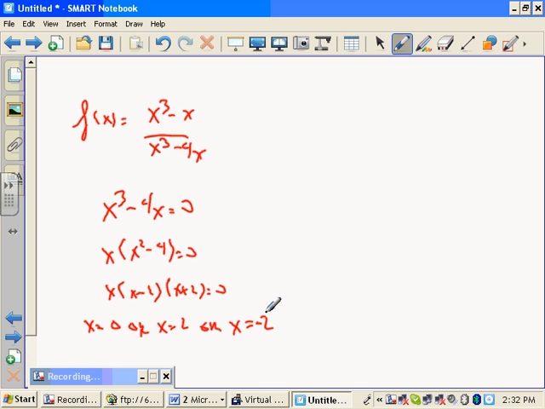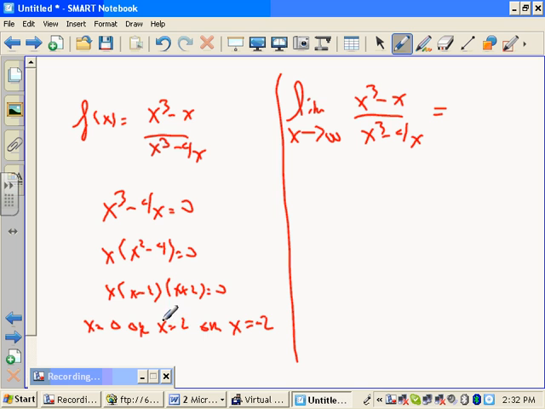The horizontal asymptotes are limits at infinity. What does it approach as x gets huge? Can you find this limit for me? What is that limit? This is vertical, right. So notice, this is a vertical line, x equals 0. This is a vertical line, x equals 2. This is a vertical line, x equals negative 2. Again, we're excluding x equals 0 because that's 0 over 0, that's weird. We already took care of that with the limit, right? So that's not part of the answer, this is. You have two vertical asymptotes.